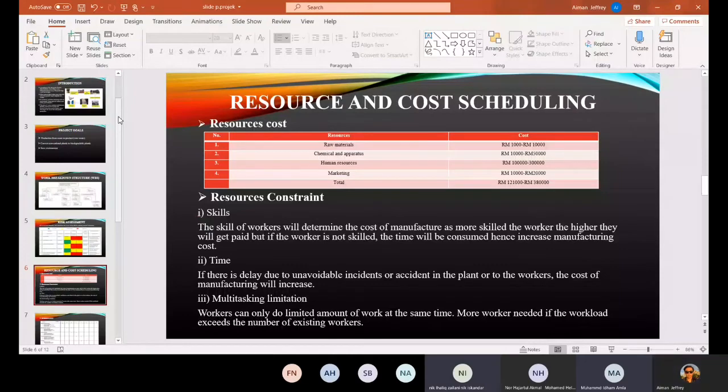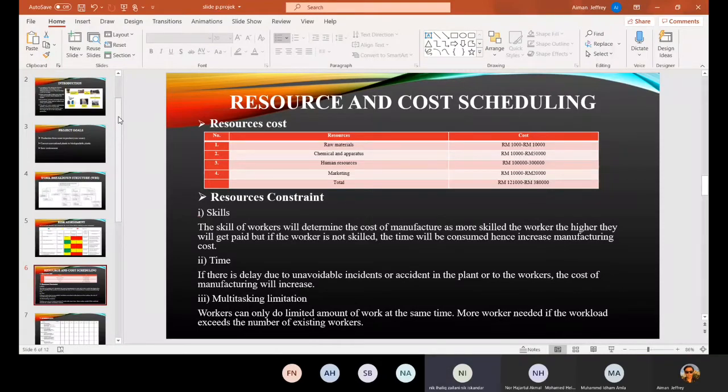Next, we go to resource and cost scheduling. For our resources cost, we have four main resources, which are raw material, chemical and apparatus, human resources, and marketing. As you can see from the table, chemical and apparatus tend to be the highest for our resources cost. The raw material is the lowest. So the total of our main resources cost is between RM 121,000 to RM 380,000.